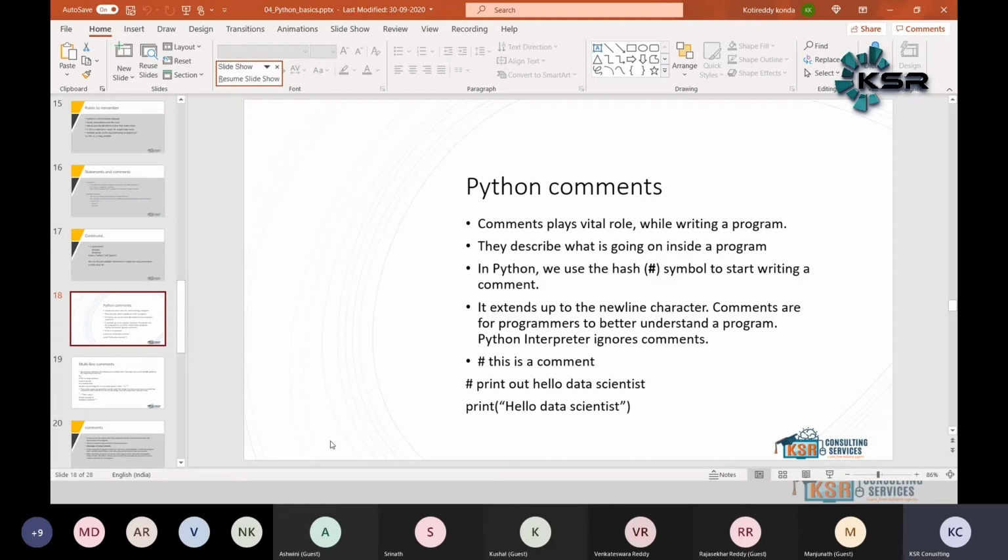Generally, a comment tells us what is going on in a program, or what is happening inside the program. For example, you might have written a program and forgotten the key details of it, which you just wrote months ago. Maybe 5 months ago, 10 months, 1 year ago, you wrote some program.